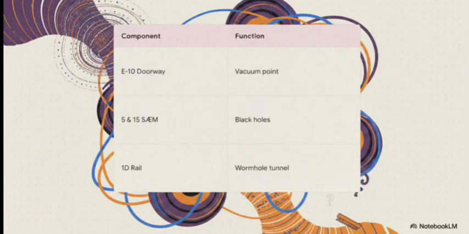Here's how that data actually navigates the geometry. First, the data hits the E10 doorway, which acts as a literal double-zero vacuum point. From there, it gets pulled and braided through the 5 and 15 SEM. These function like gravitational black holes or gravity wells inside the hemispheres. Finally, it shoots down the 1D rail, this golden amber wormhole tunnel, where the answer is literally stapled under the question before the ink even hits the paper.